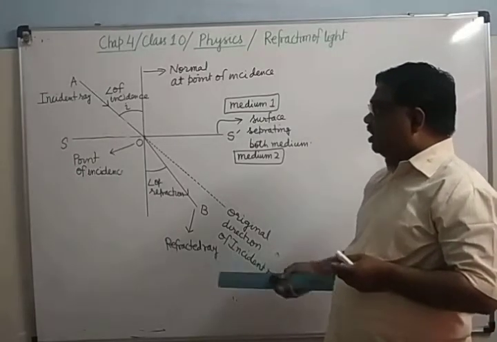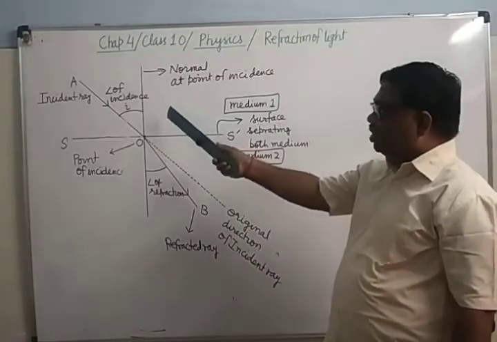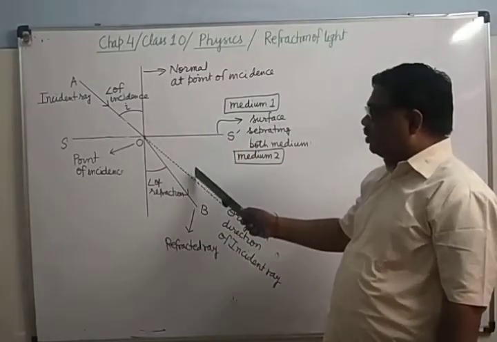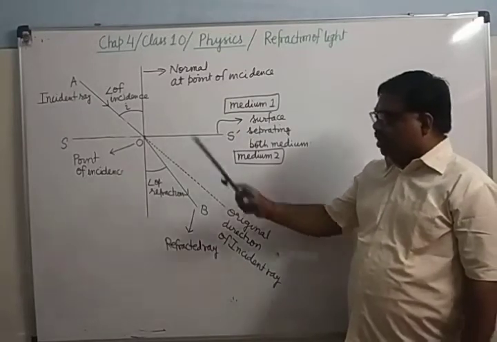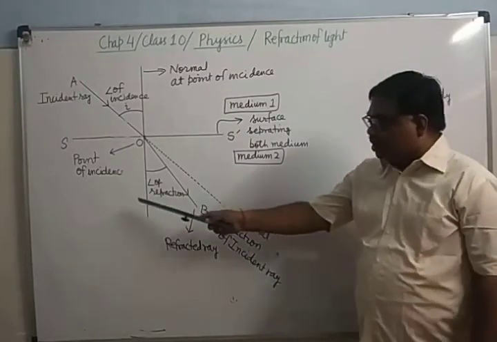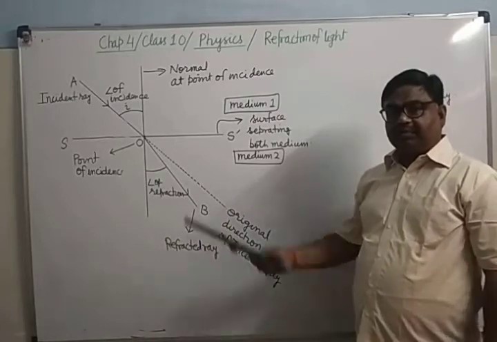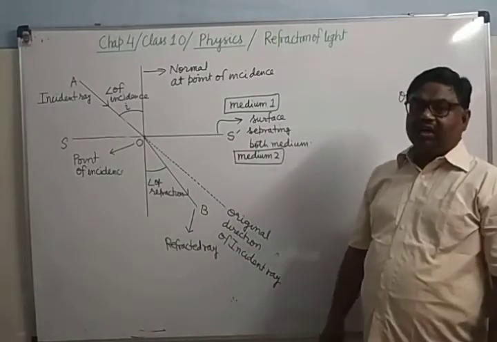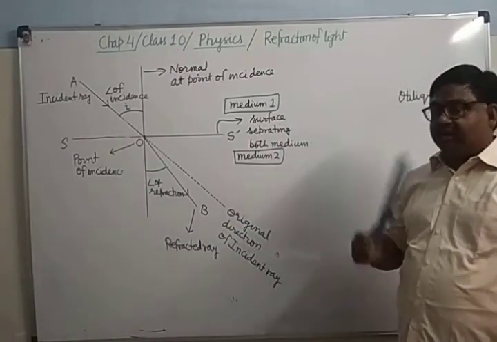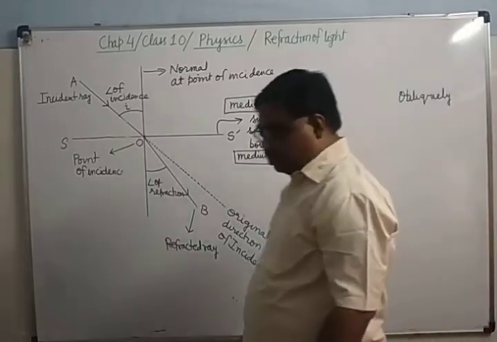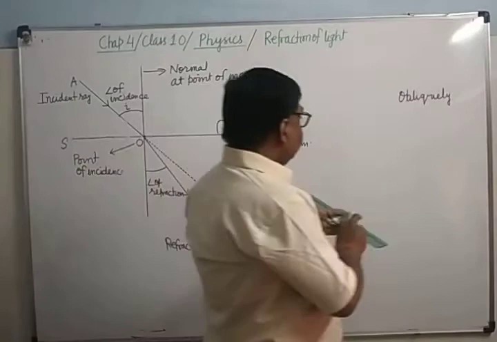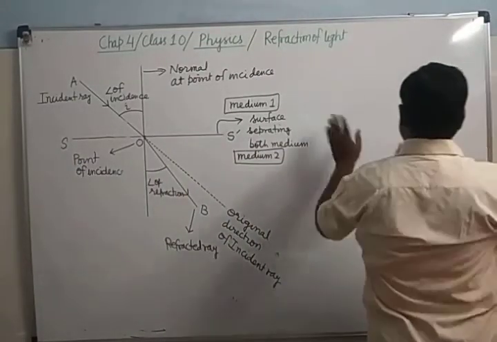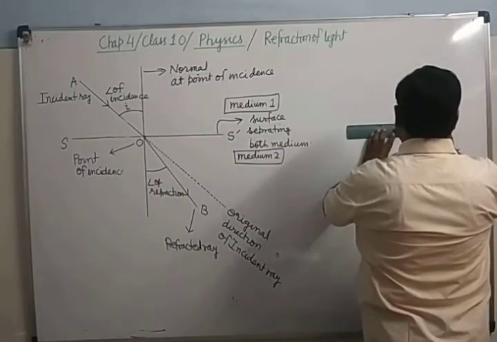You can see here, the ray of light is going from this medium to this medium, and after deviation it bends towards the normal. It is bending towards the normal, but it may bend away from the normal also. One more diagram I am drawing here. Here you can see the ray will deviate away from the normal.